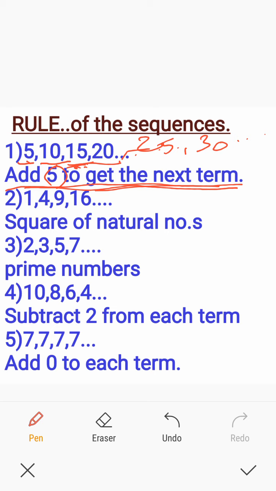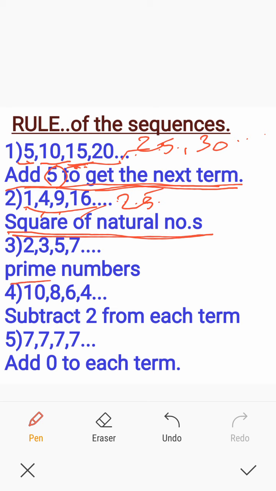See the second sequence 1, 4, 9, 16, etc. Here we are not adding a particular number. What is the rule here? These are the squares of natural numbers. So 1 square 1, 2 square 4, 3 square 9, 4 square 16, etc. So what will be the next number? It will be certainly 5 square 25, 6 square 36, and so on. So here the rule is square of natural numbers.